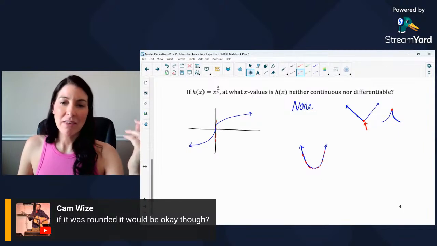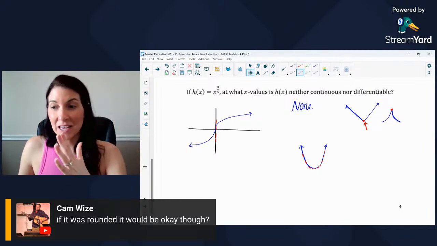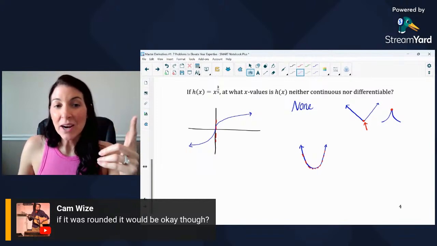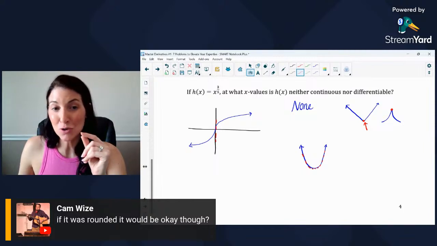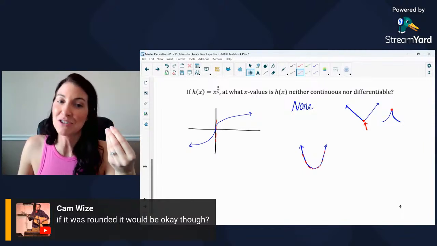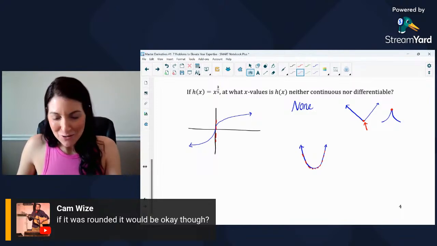Thank you for that question. It makes me think, what if it was reversed? You asked if it's continuous, is it always differentiable? What if it was reversed? Is something that's differentiable always continuous? And that one actually is true. As long as you can find the derivative, as long as you can find the slope of the tangent line, it is continuous, which is pretty cool.